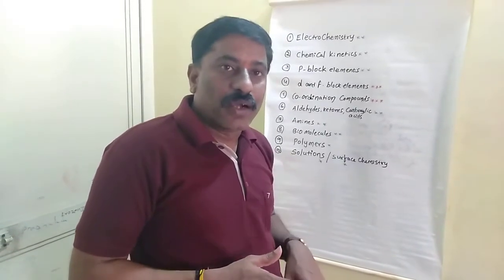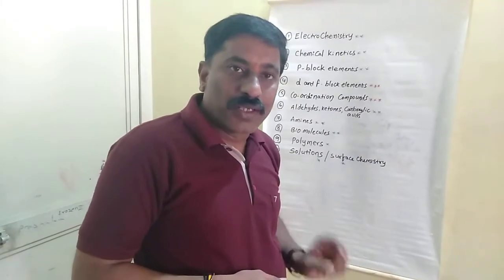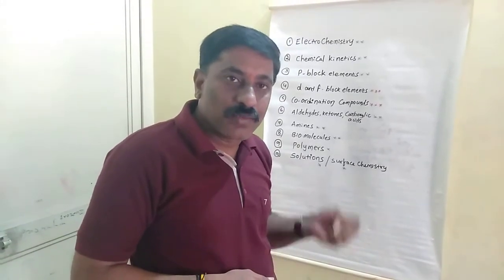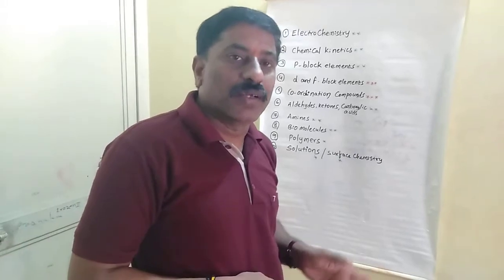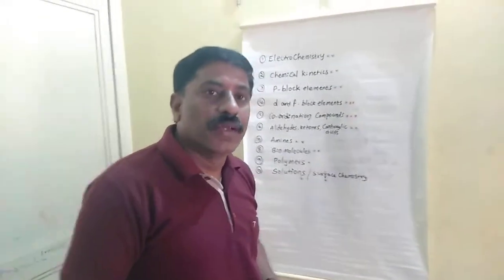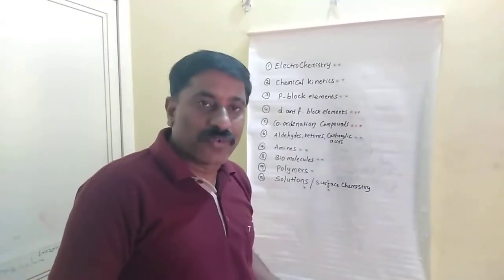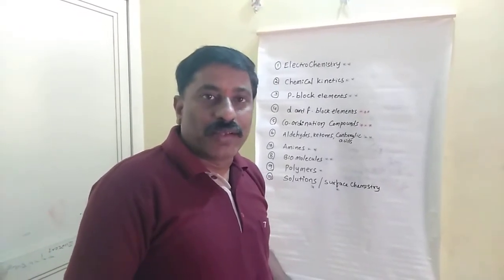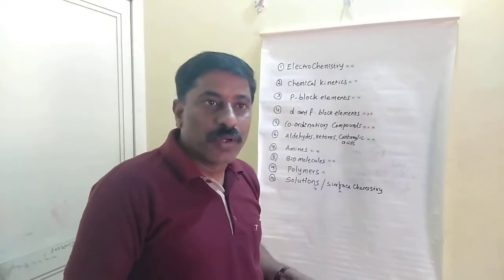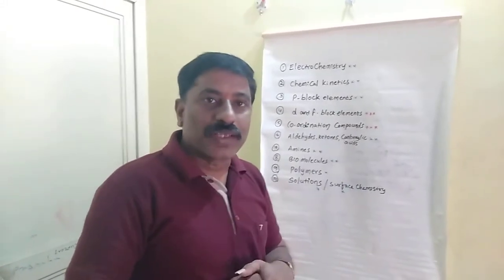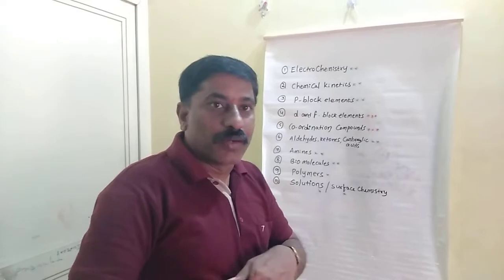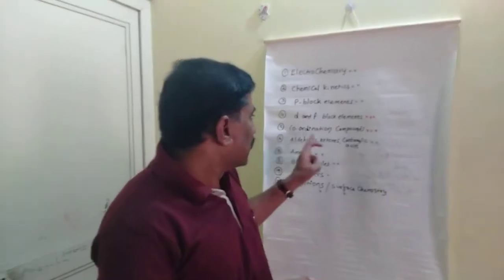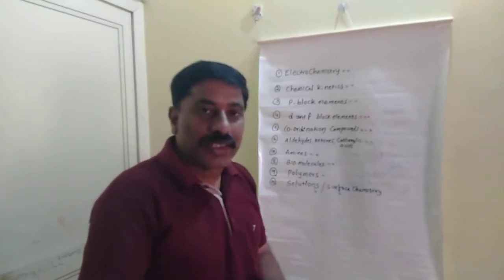In coordination compounds, writing the IUPAC names of coordination compounds and isomerism are most important. Isomerism and IUPAC names are compulsory. After that some theories are there: Werner's theory, valence bond theory, crystal field splitting. So these are the important topics in coordination compounds, compulsory and most important, minimum 3 questions they are asking. And the next lesson is aldehydes, ketones and carboxylic acids.